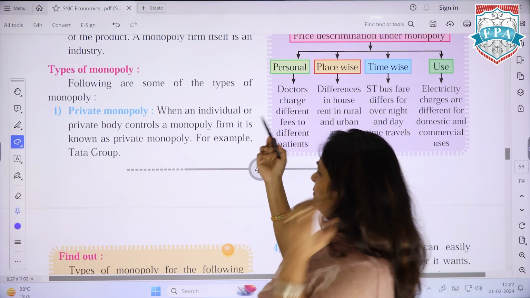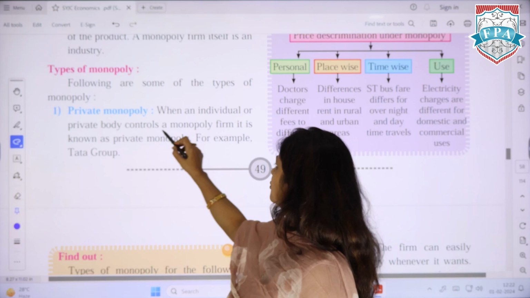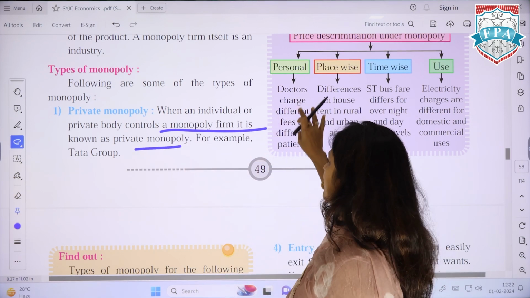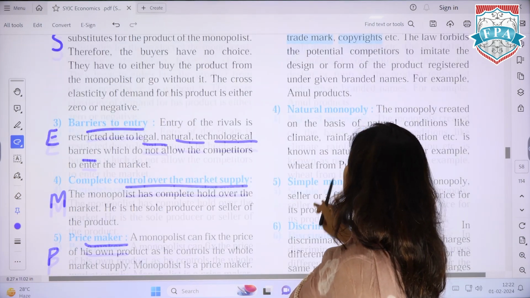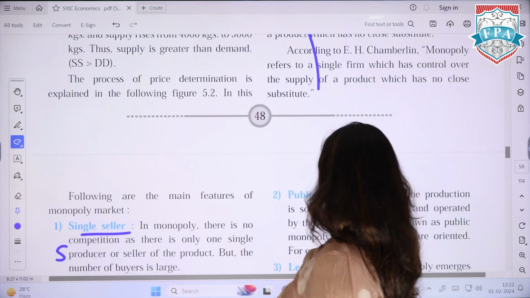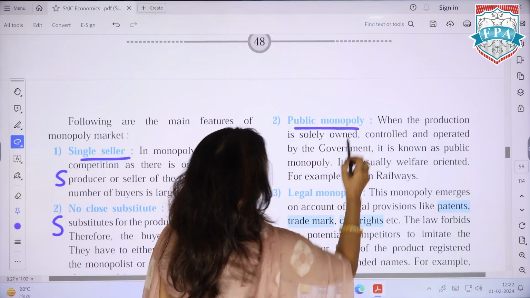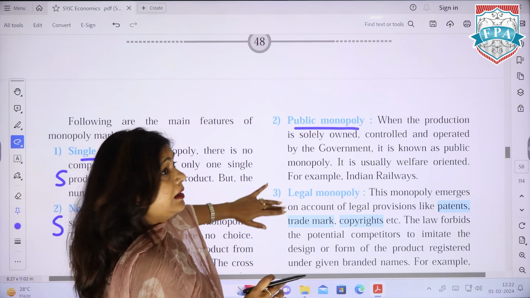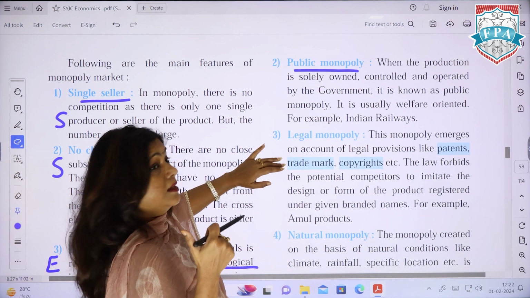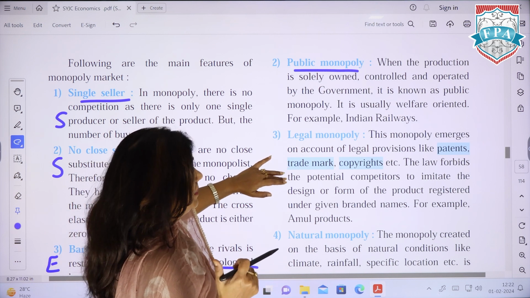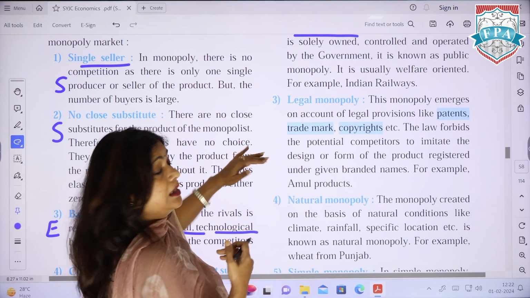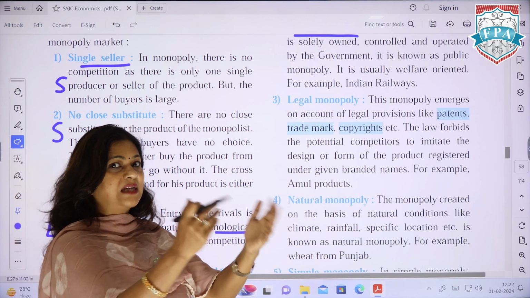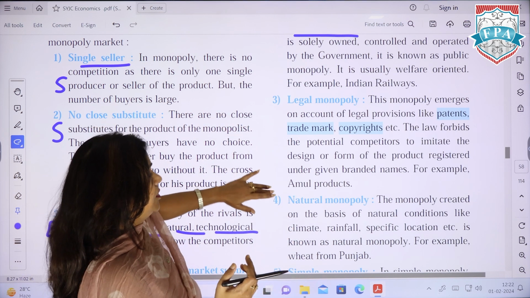Private monopoly. When an individual or a private body controls a monopoly firm, it's a private monopoly. They have given the example of Tata Group. Second, public monopoly, which is controlled and owned completely by the government. Legal monopoly: a person who has a patent or copyright, which forbids others from using it. That's known as legal monopoly.